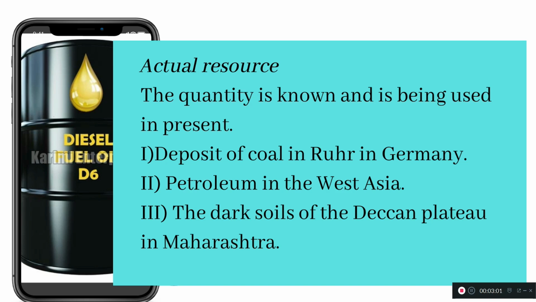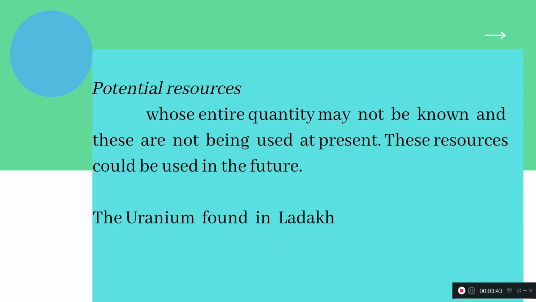We know how much quantity of coal is there in Germany. So that comes under the actual resource. Second one is West Asia as a petroleum area. Then the Deccan Plateau, which is situated in the Indian physical agriculture, right?